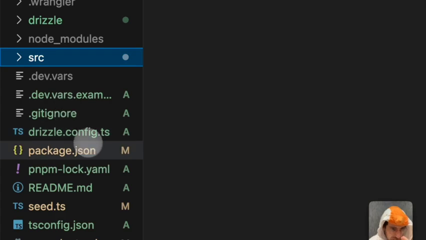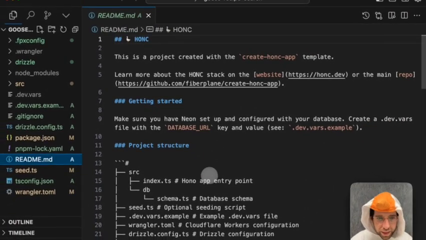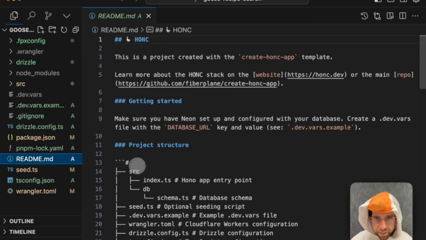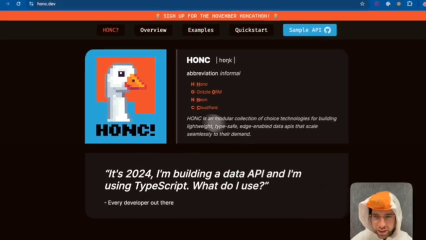And let's look at the README, because that's a good place to start for any code base. This README shows the structure of the API and tells you a little bit about how to get started. And now it has links to the hono.dev website. That's nice. Do you remember that website? I showed you that like 10 minutes ago.